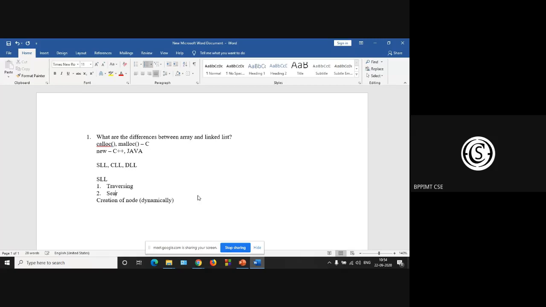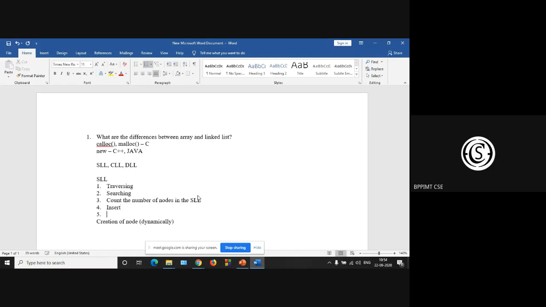Second operation, searching a particular value. Then you can count the number of nodes in the SLL.